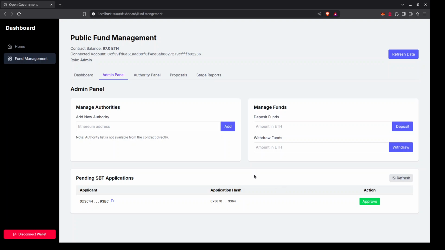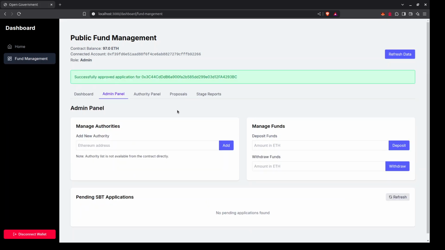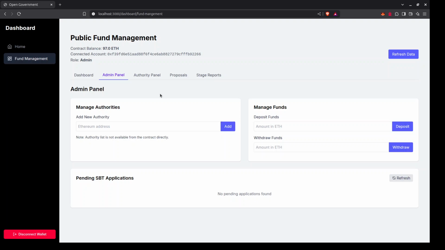In the admin panel, there is the applicant and we will approve this. Okay, so this has been approved and he gets the status for voting.